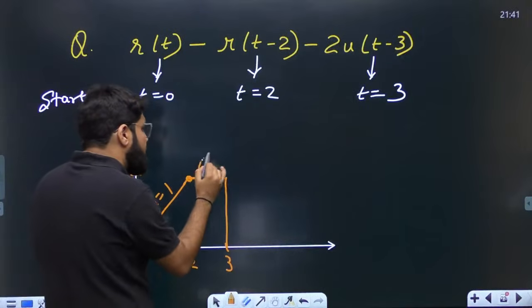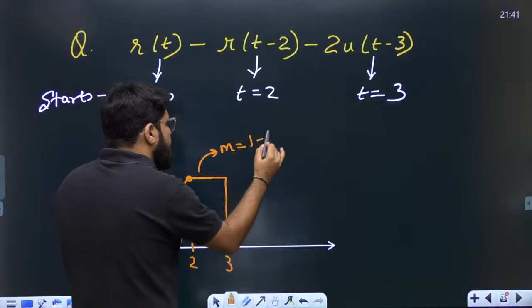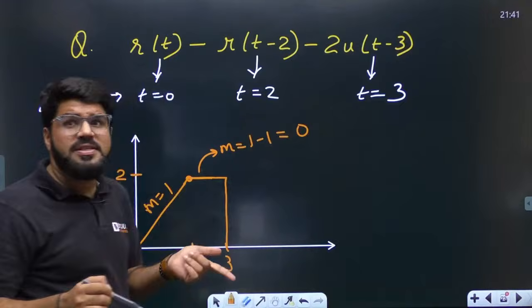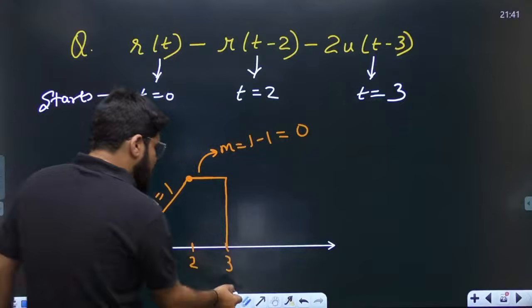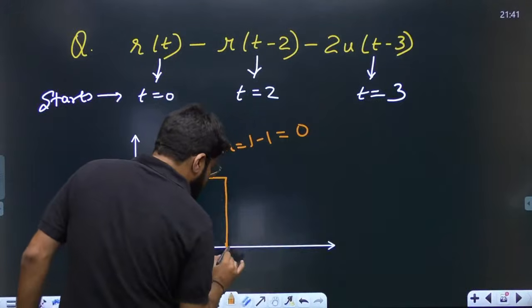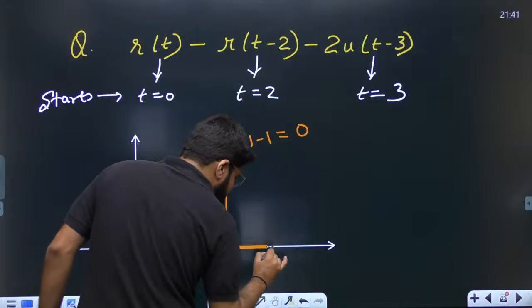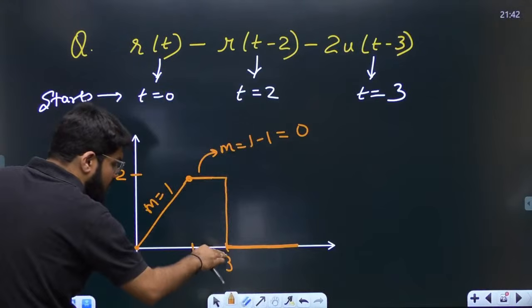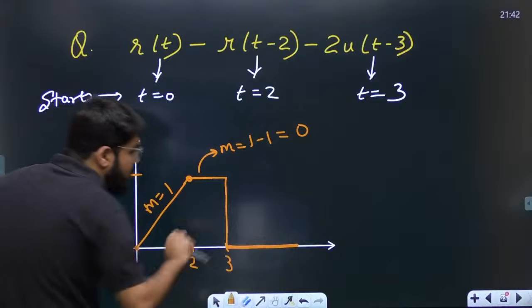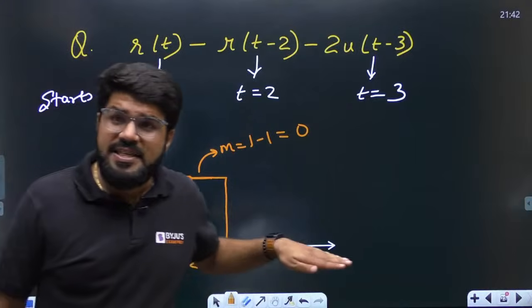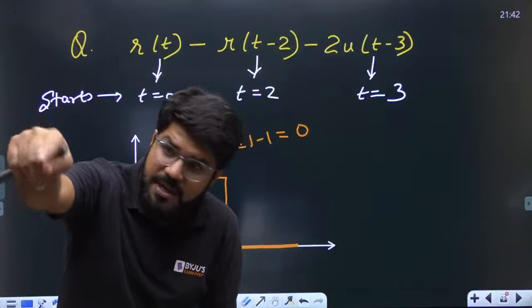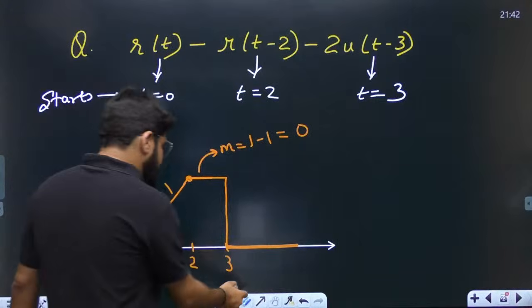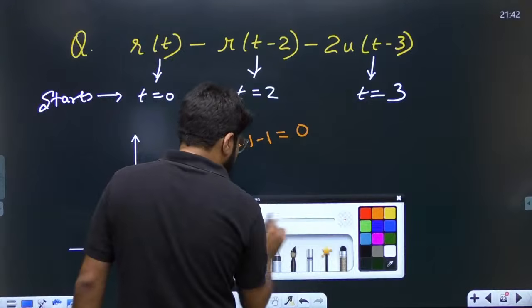What was the slope here? Already the slope was 0. So move with the same slope, that is known as 0 slope. Okay, so from here, now you will move with the 0 slope, that means on the x-axis, because coming 2 units down, you are on the x-axis. Okay, and 0 slope means now you will continue on the x-axis. Any doubts, please feel free to ask me immediately.